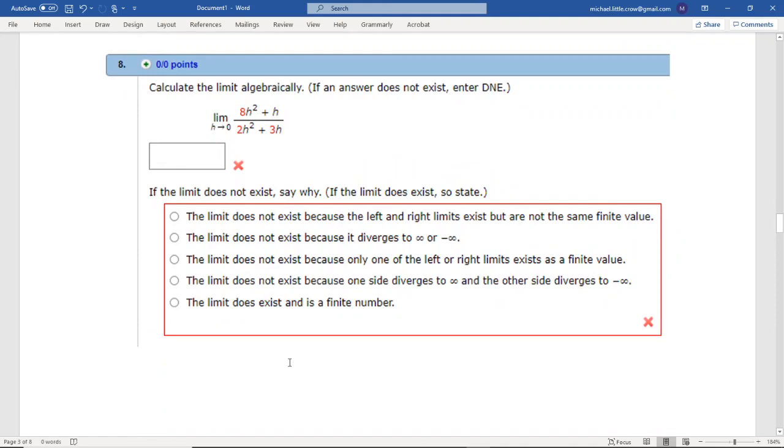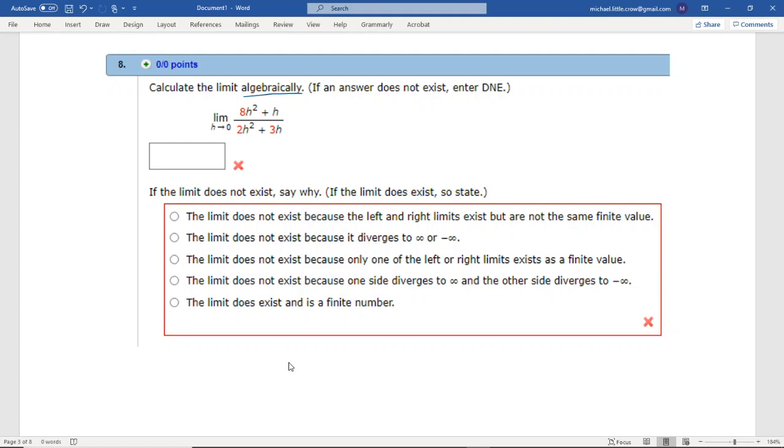8. Calculate the limit algebraically. Again, this is not one of the ones you have to show work for. You can do this in any way and you'll get full credit. Since they asked for algebraic, the work should be algebraic, however the answer will get you there too. We're going to 0, not infinity, so we can't just take the two largest terms. Letting h go to 0 would cause division by 0 and 0 on top, so right now we get 0 over 0.